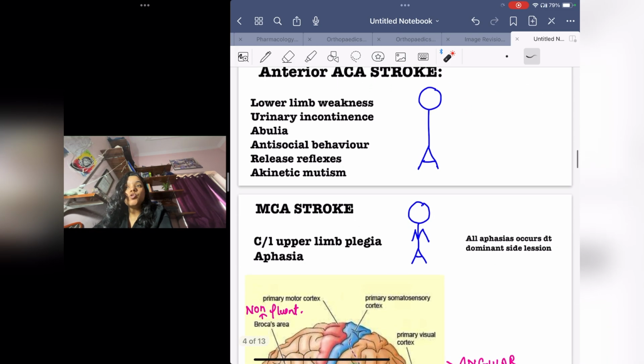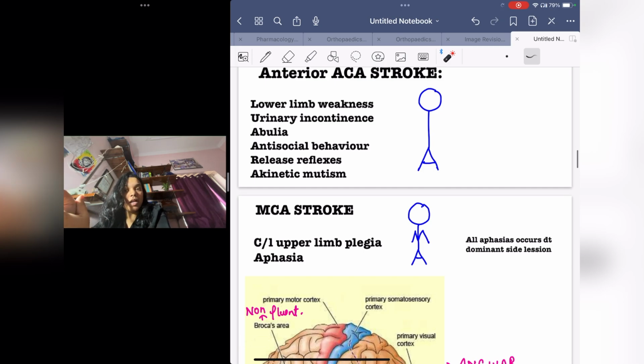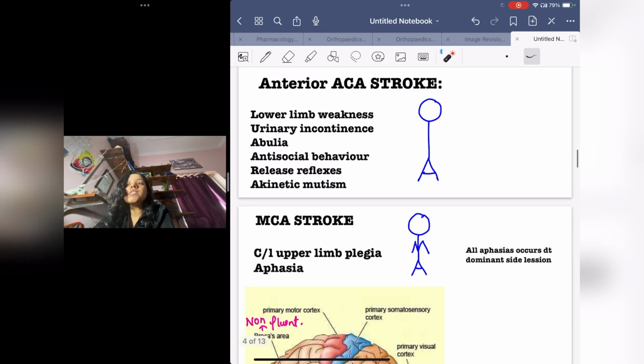Then we come to anterior cerebral artery stroke. If the anterior cerebral artery is affected, it will cause a stroke in the anterior part of your brain. And as we all know, in the anterior part we have the frontal lobe, which is responsible for your personality. So it will cause personality and behavioral changes.